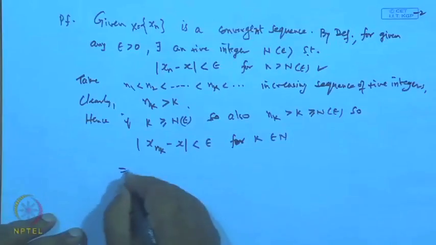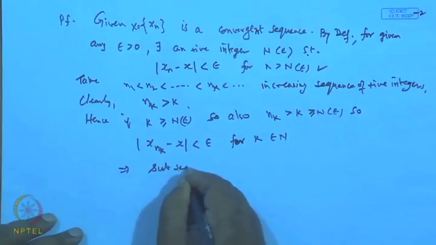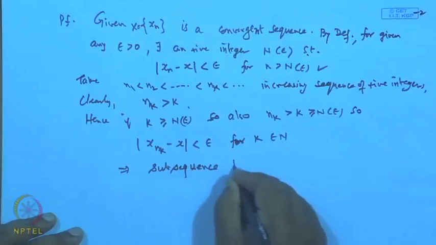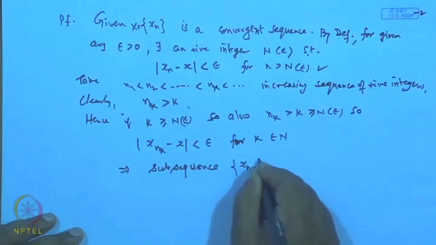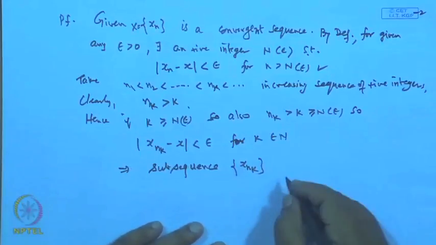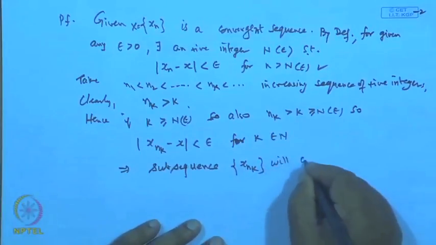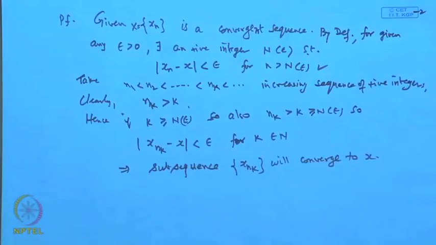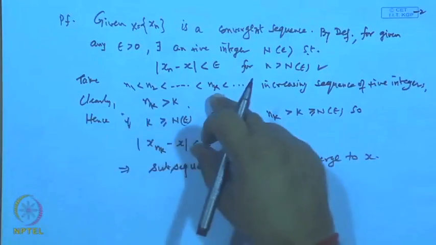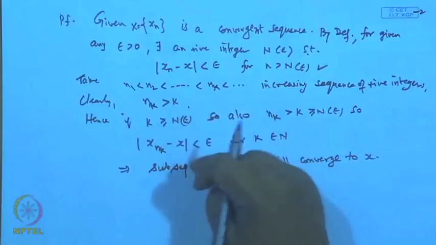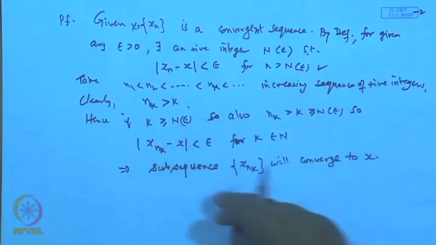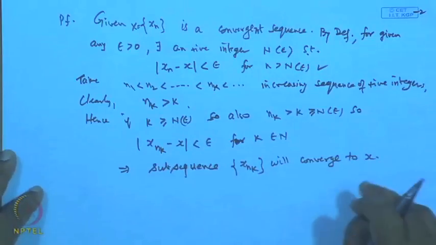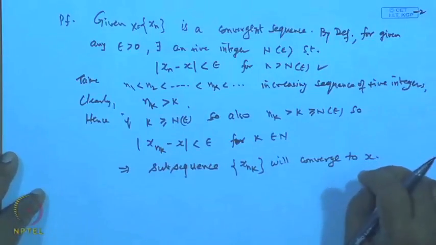So, this implies that the subsequence x_{n_k} will converge to x, and this is an arbitrary subsequence we are choosing. So, any subsequence of x will definitely converge. So, if a sequence x_n is a convergent sequence, then all of its subsequences will converge.